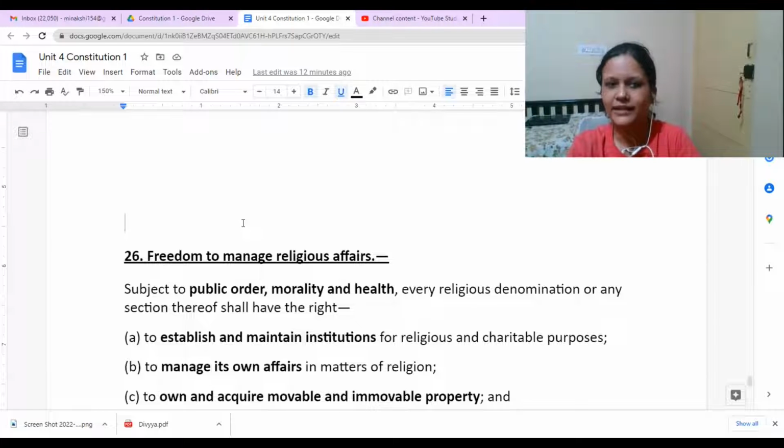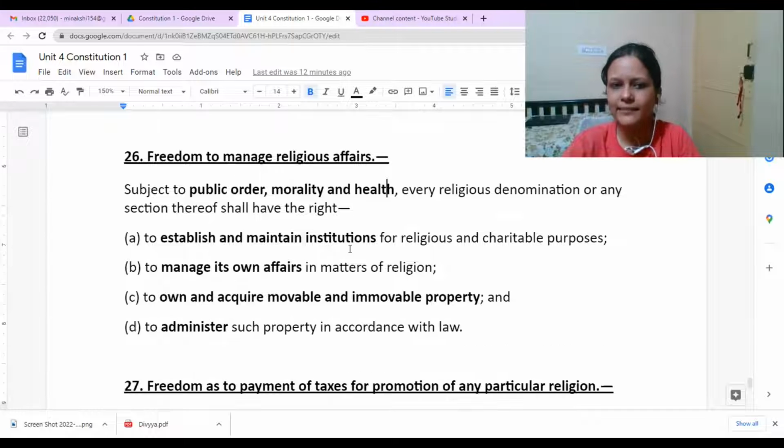Next we have Article 26, which is on freedom to manage religious affairs. It says, subject to public order, morality, and health, every religious denomination or any section thereof shall have a right to establish and maintain institutions, manage their own affairs, own and acquire movable and immovable property, and administer such property.